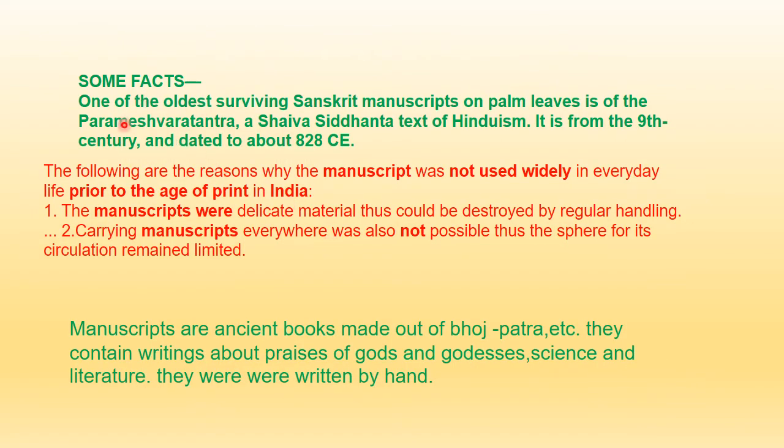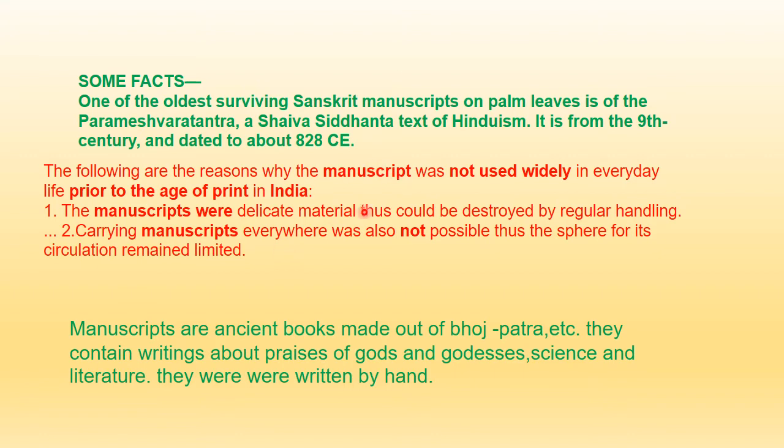Now there are some facts here. One of the oldest Sanskrit manuscripts is this one, which we still find, and it is dated to the 9th century, about 828 CE. Now what is this CE? We are going to discuss this today. This is one of the major manuscripts, the oldest one we have. As I told you, they are written on palm leaf and birch tree bark. Where do we find this birch tree? It is found in the Himalayas.